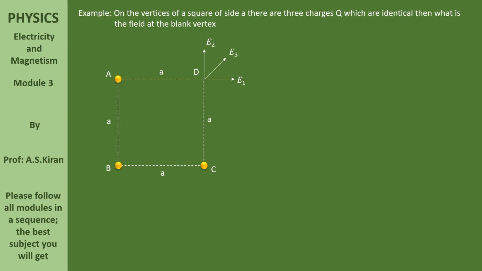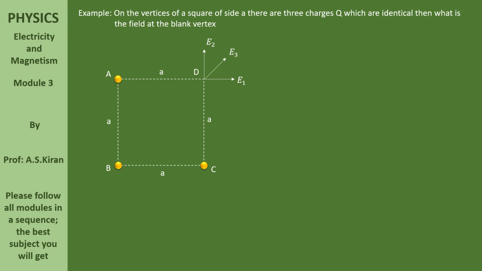E1 is an electric field, of course it is a vector quantity. E2 is an electric field, it is a vector quantity. E3 is also a vector quantity because it is an electric field. Please remember, electric field is a vector quantity. You should not take numerical summation. You should take vectorial summation.